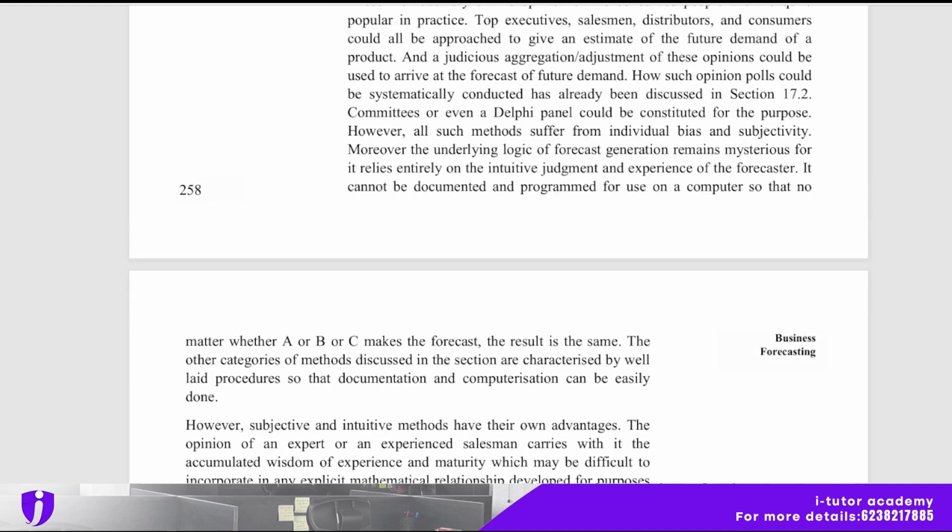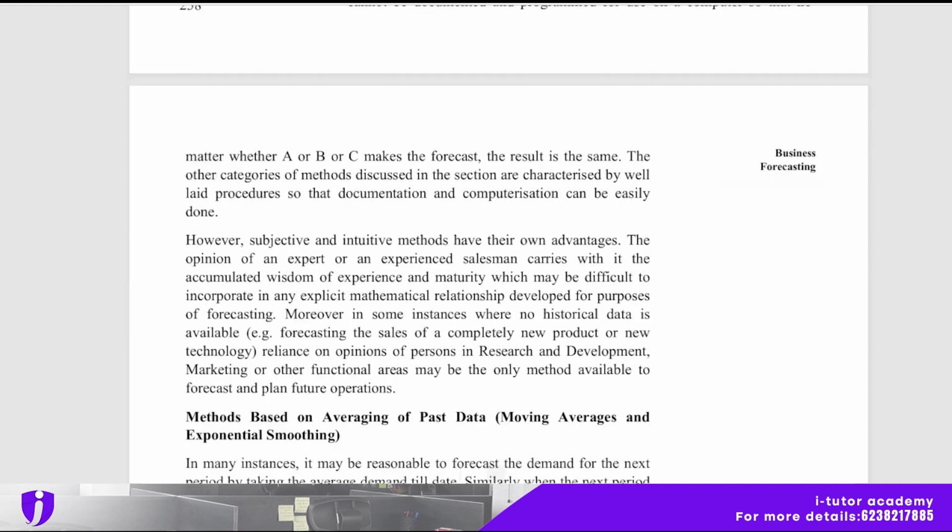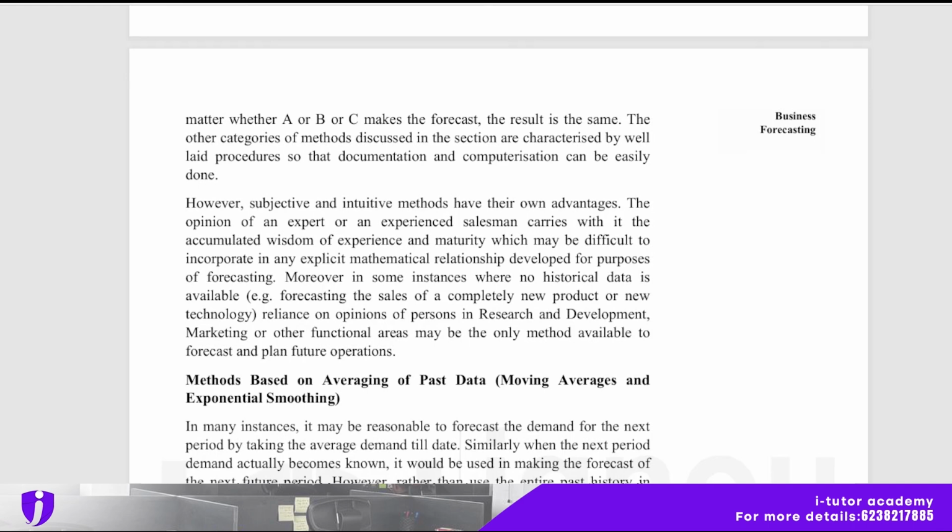However, all such methods suffer from individual bias and subjectivity. Moreover, the underlying logic of forecast generation remains mysterious, for it relies entirely on the intuitive judgment and experience of the forecaster. It cannot be documented and programmed for use on a computer, so that no matter whether A or B or C makes the forecast, the result is the same. The other categories of methods discussed in this section are characterized by well-laid procedures, so that documentation and computerization can be easily done.